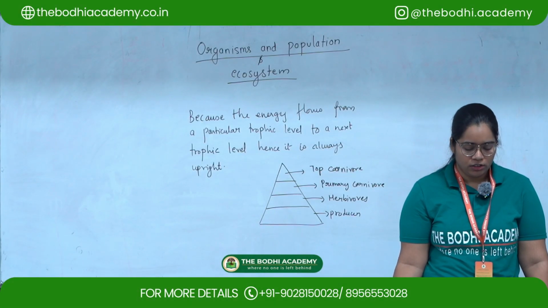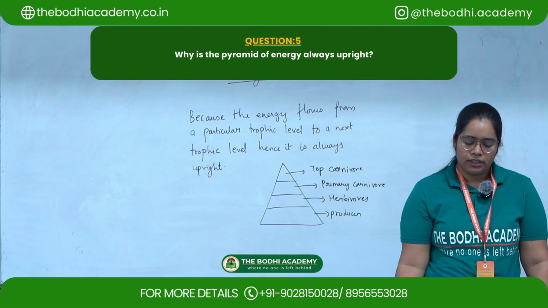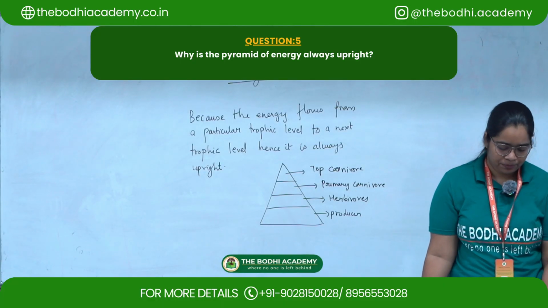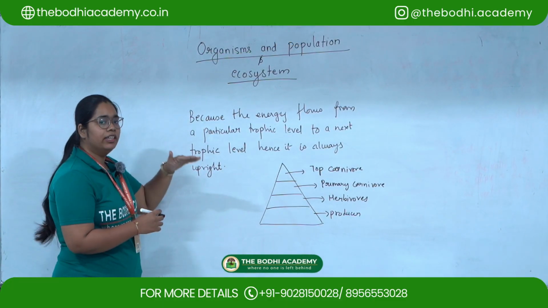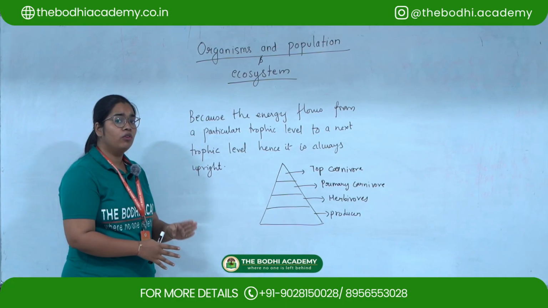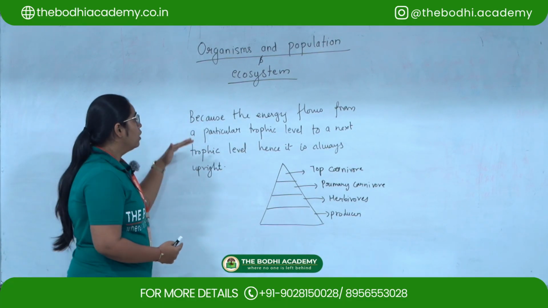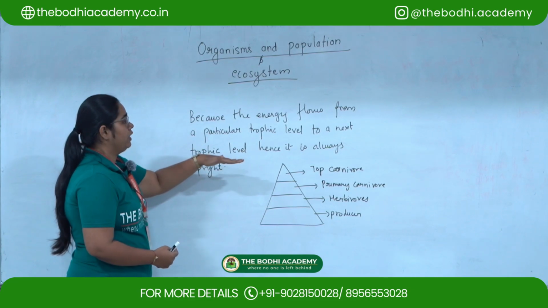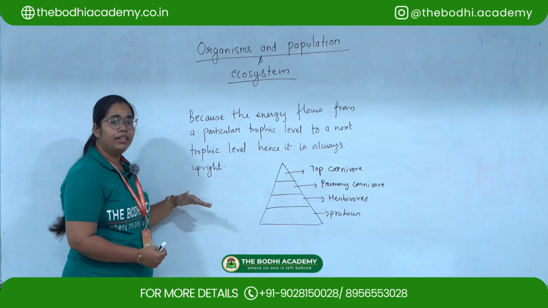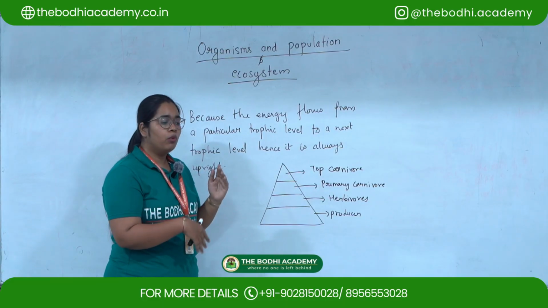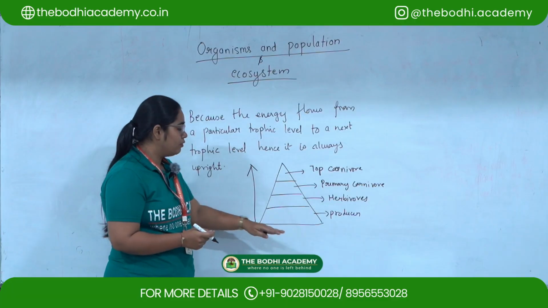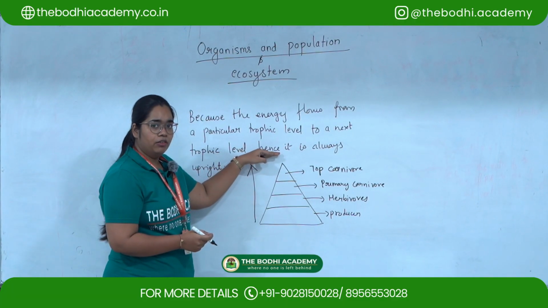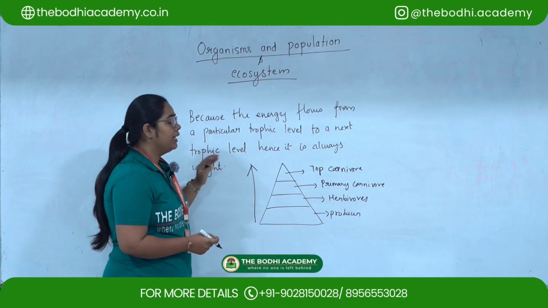Let's move to the fifth question. The fifth question is, what could be the reason for the pyramid of energy to be always upright or straight? Because the energy is always unidirectional, that is, it flows in one direction only. Because the energy flows from a particular trophic level to the next trophic level, hence it is always upright. It does not flow in both directions. It is always unidirectional, from the producer to the top carnivore. So that is why it is always upright and straight.